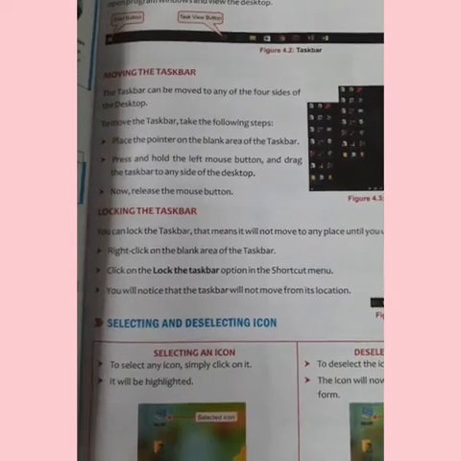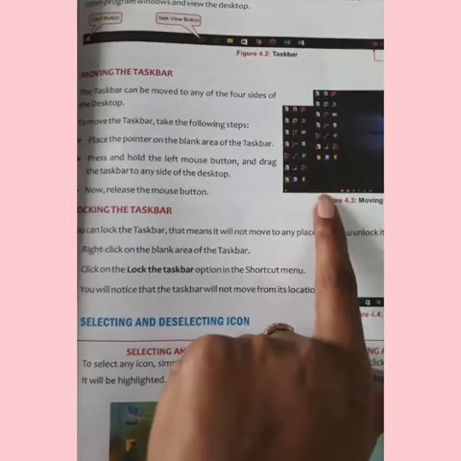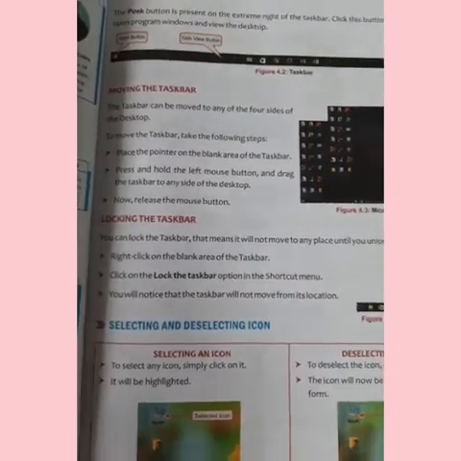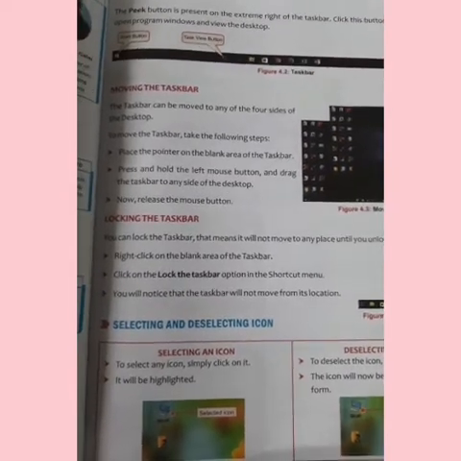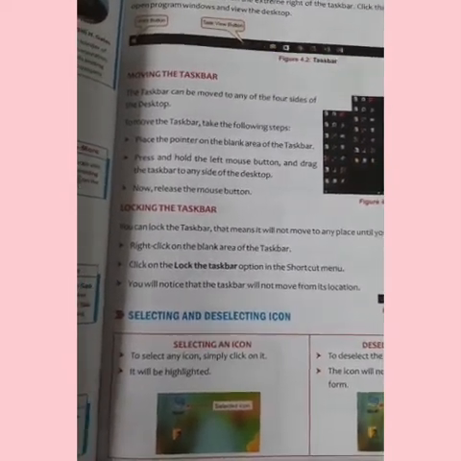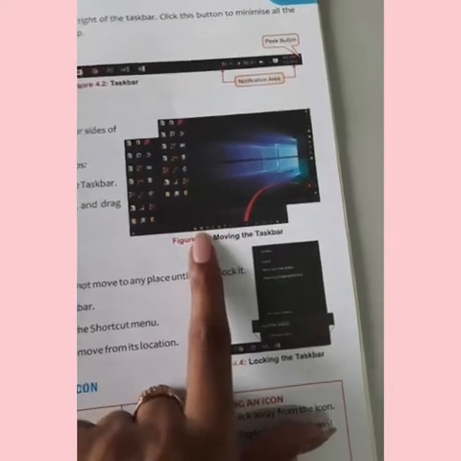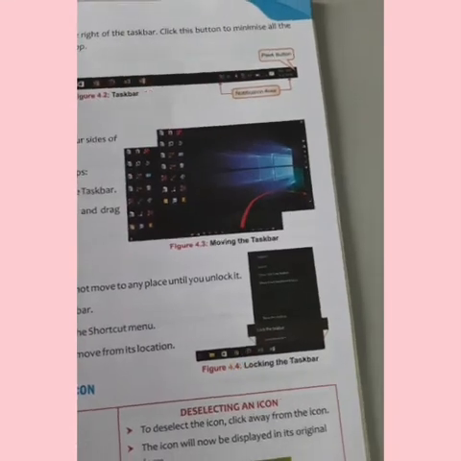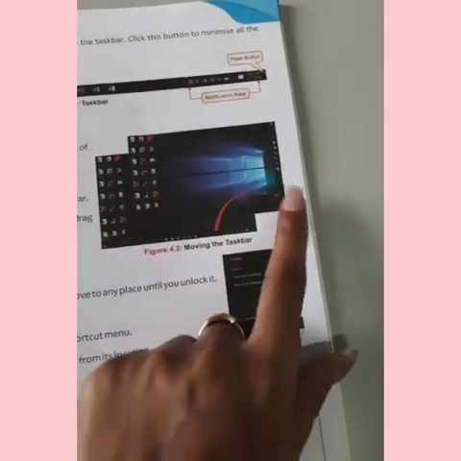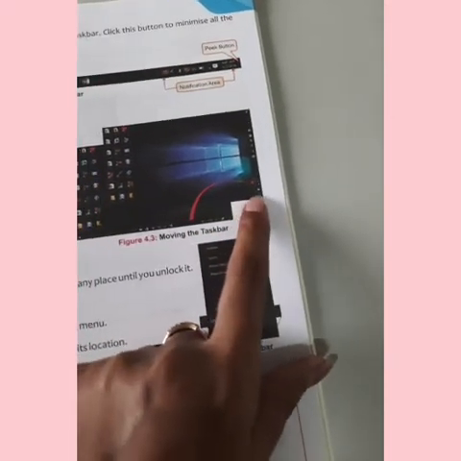Place the pointer on the blank area of the taskbar. Then press and hold the left mouse button and drag the taskbar to any side of the desktop where you want to move it. Now release the mouse, like here you can see in the image. First you come here, and on the blank area you click and press and hold the left mouse button, then drag it to the right side. So your taskbar will move to the right side like this.